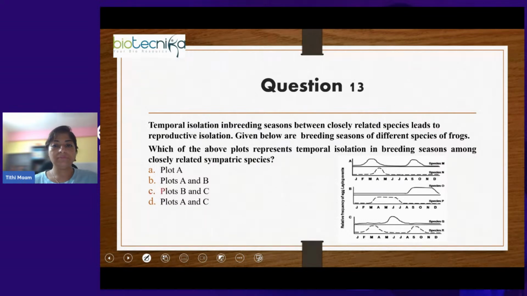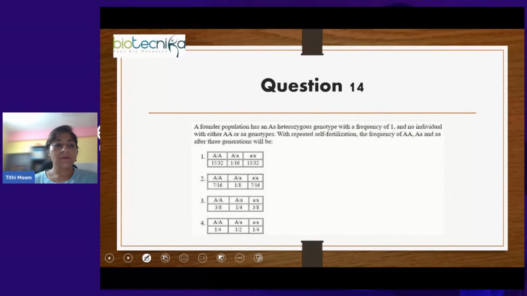Right. This is a very good question. Let's see this question before we end the class. A founder population has a heterozygous genotype with a frequency of 1 and no individual with either homozygous dominant or homozygous recessive genotype. With repeated self fertilization, what will be the frequency of all the three genotypes after three generations? When we are talking about a founder population, we are talking about the founder effect.